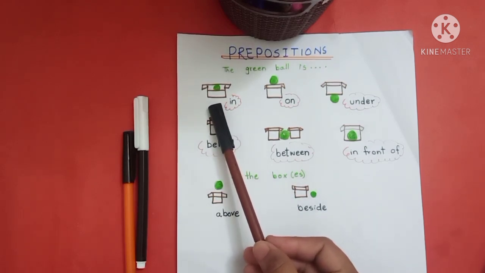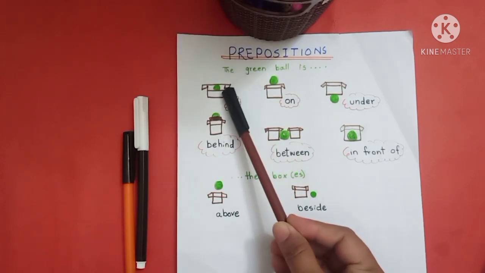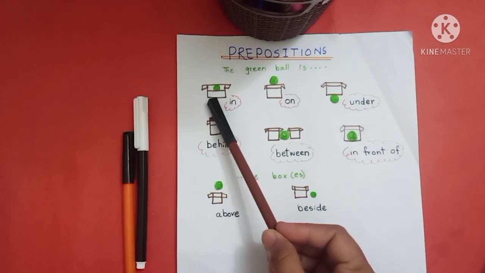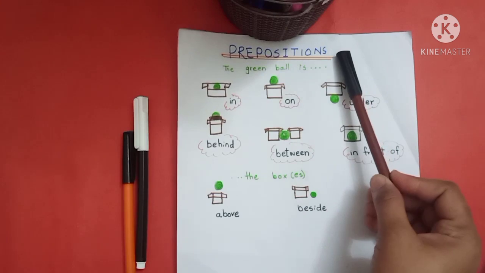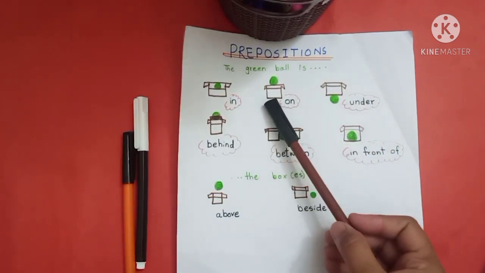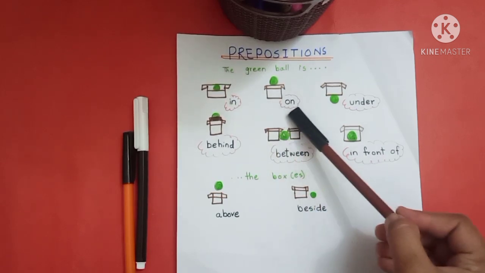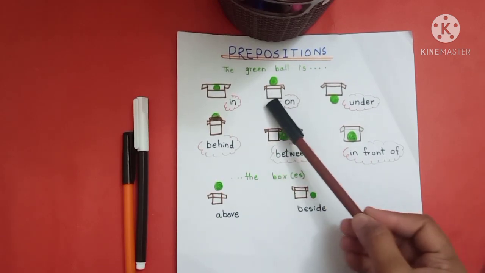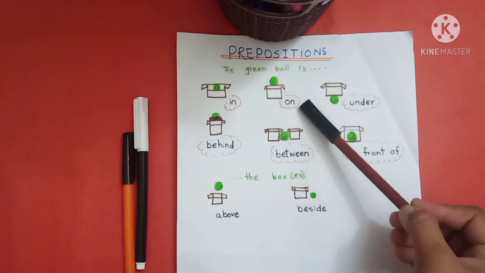The ball is in the box. In is our preposition. Where is the position of the ball? The ball is in the box, so in is our preposition. In our second picture, where is the ball? The ball is on the box. On is our preposition. The ball is on the box, so on is our preposition.